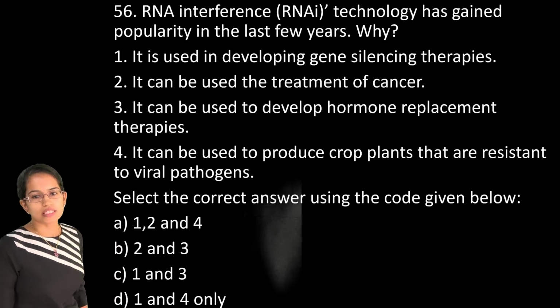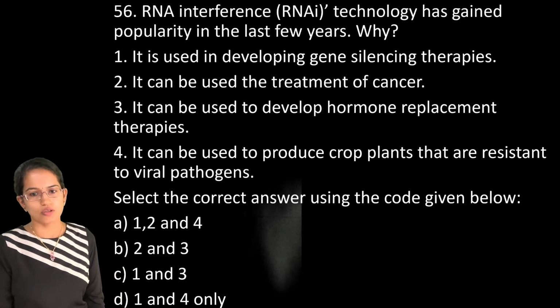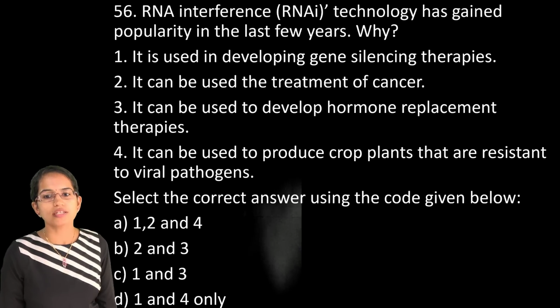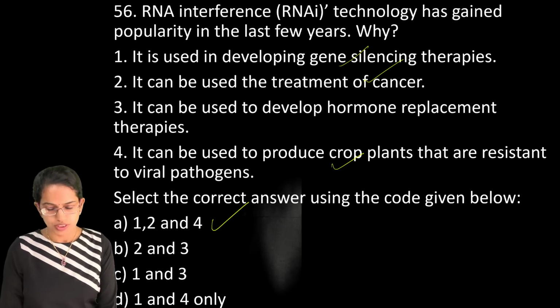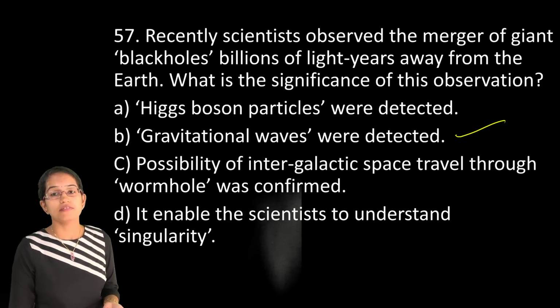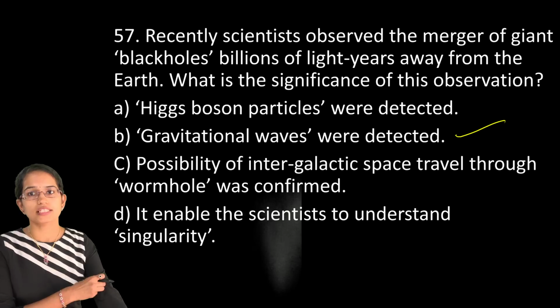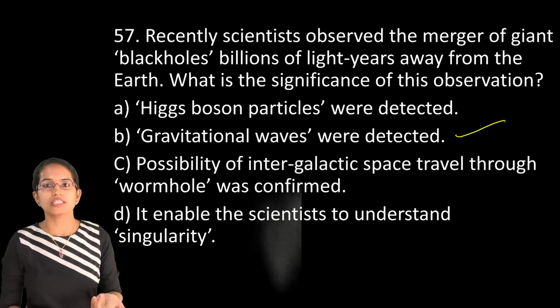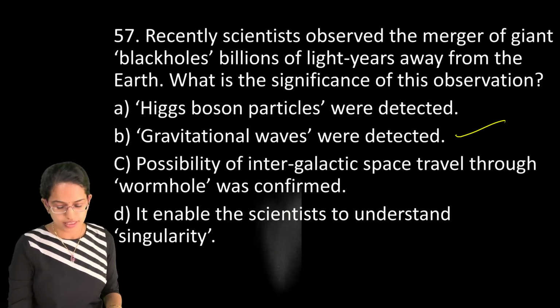The next question is, RNA interference technology has gained popularity in the last few years because it is used in gene silencing, treatment of cancer, and viral resistant crops. So 1, 2 and 4 are the right options here. Now, this is a direct question on gravitational waves, as we have already discussed in our classes on expected questions. So recombinant DNA technology and gravitational waves have already been mentioned in the classes.